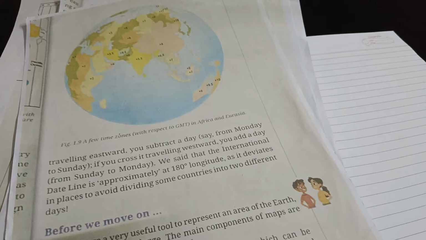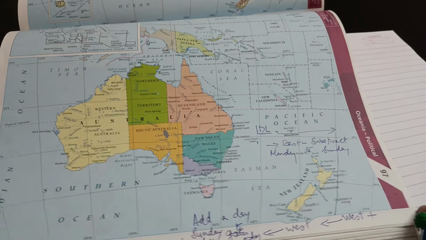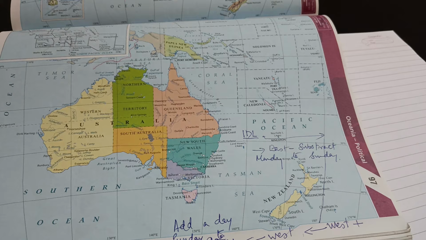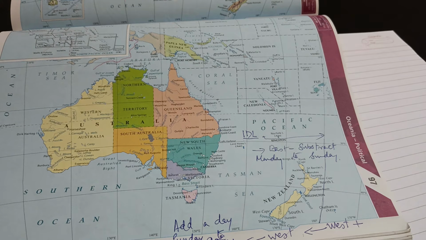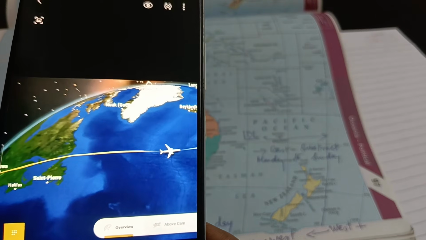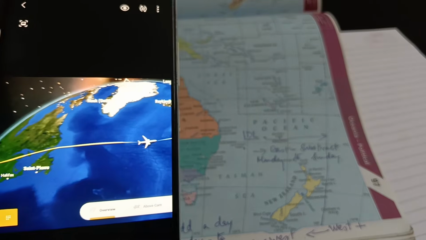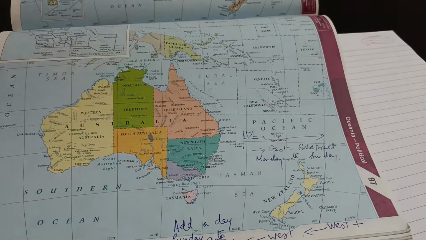Yes, I will show the other side of the map. Yes, this is the thing, east and west. So you have seen through the phone, I have shown you the map. This map is the original one, which I had taken from my travel from USA to India, a real photograph of what the plane has shown.